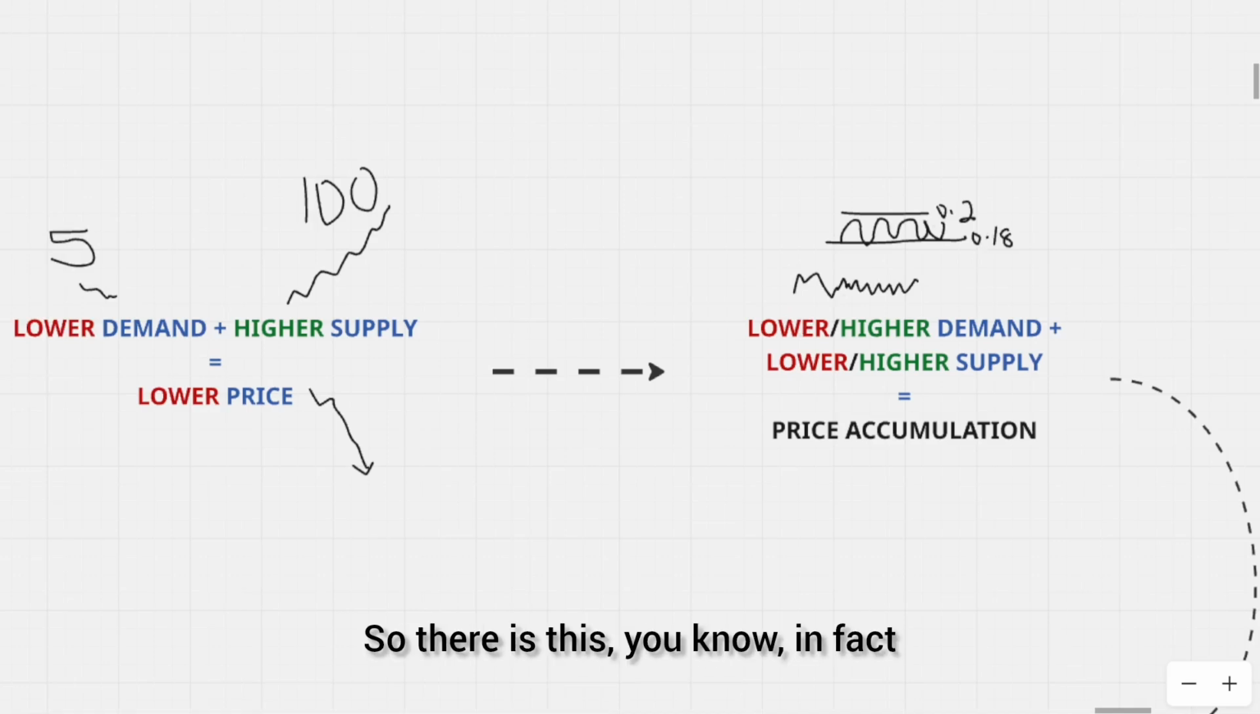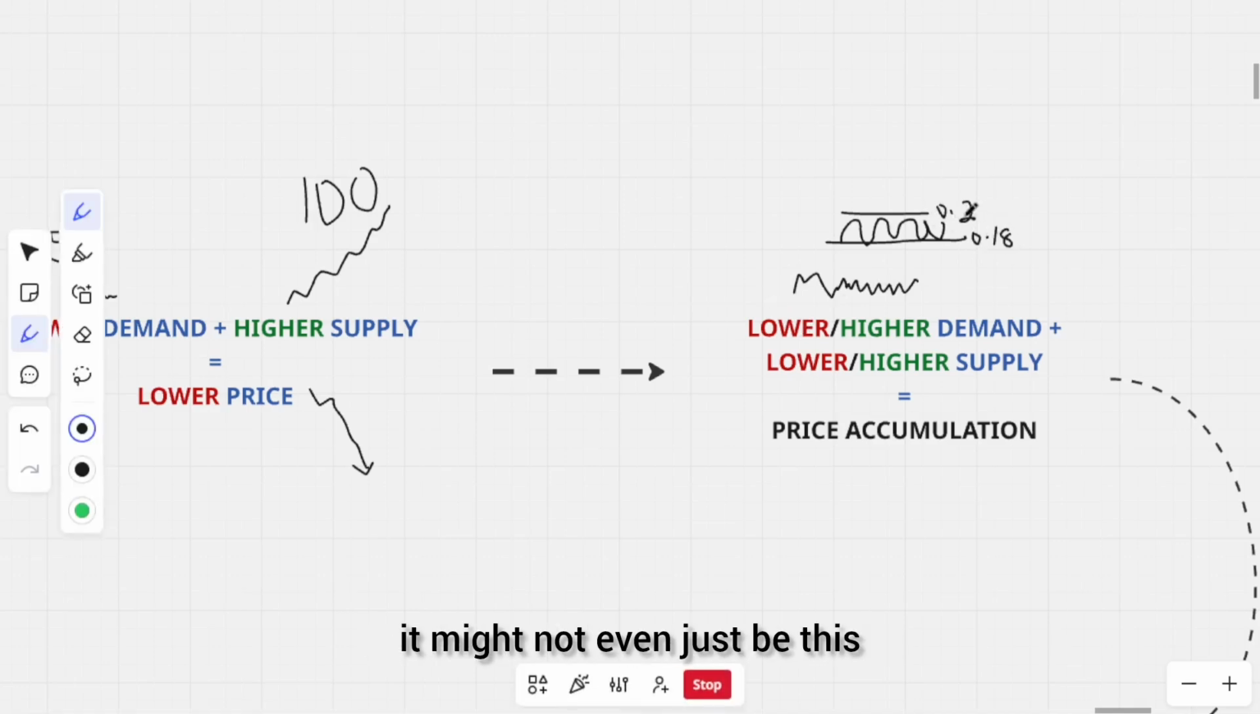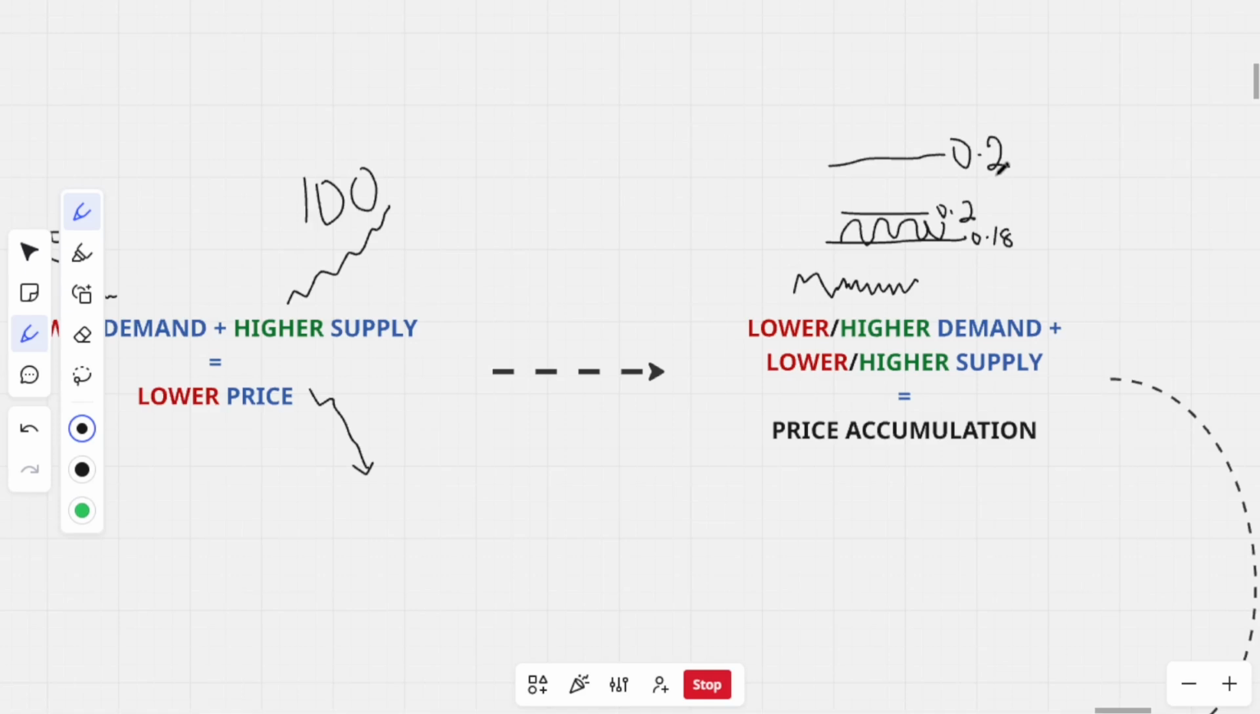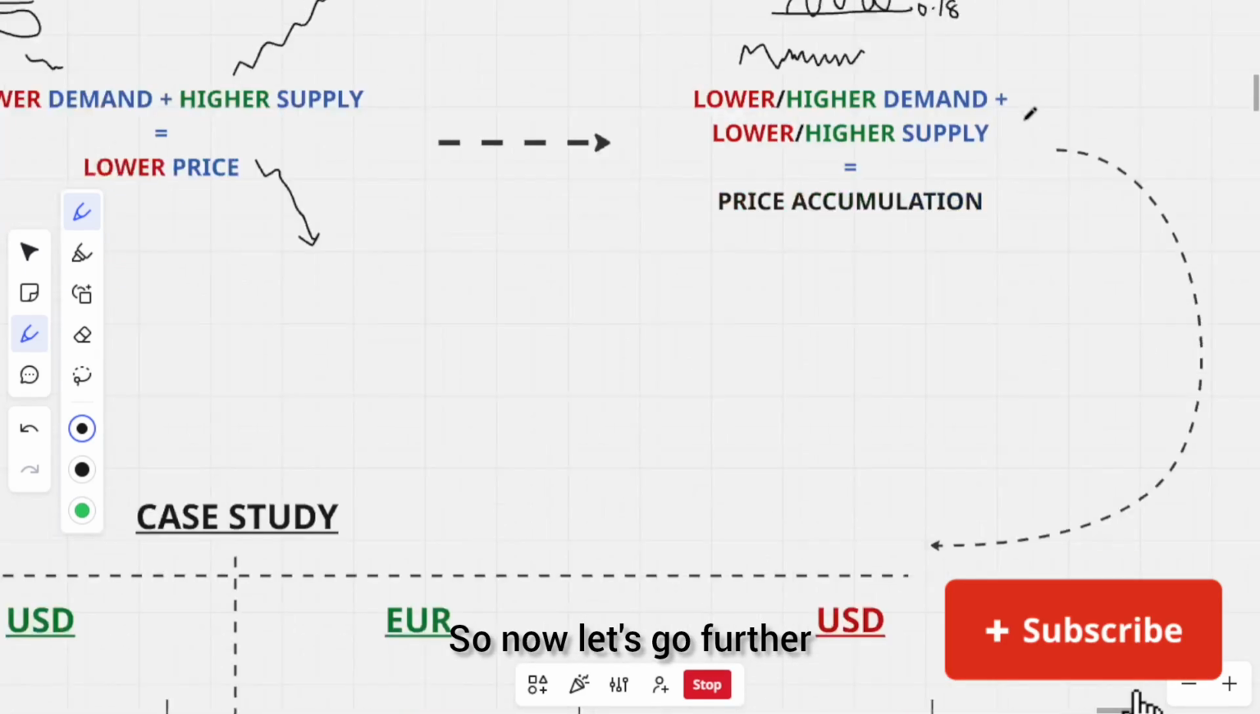It might not even just be this, it might just be a steady price in one direction, like let's say 0.2 cents, 2 cents, $0.2. So now let's go further.